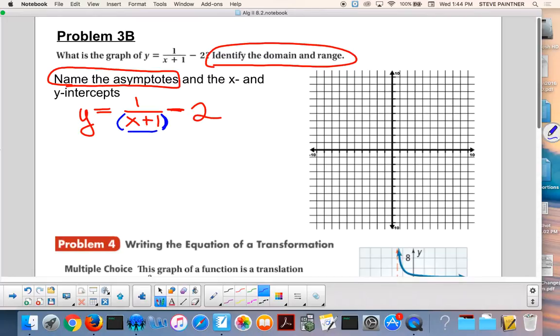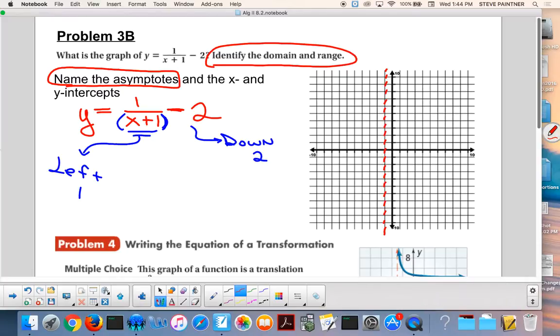What's this mean right here? x plus 1 in the bottom. Left 1. Okay, what's this mean? Down 2. Okay, once you know your vertical shift, your horizontal shift, just move the asymptotes around, up, down, whatever. Here we go. Left 1. The vertical asymptote is right here.